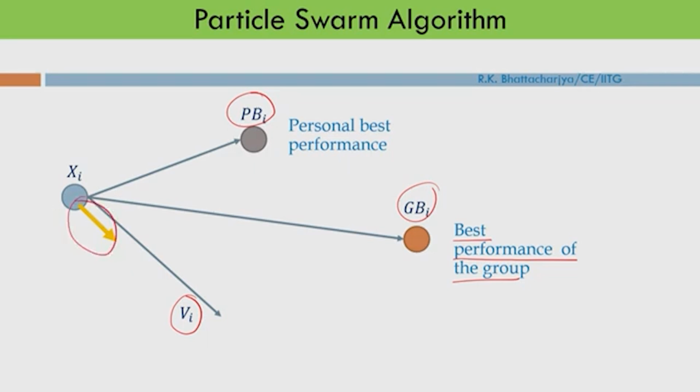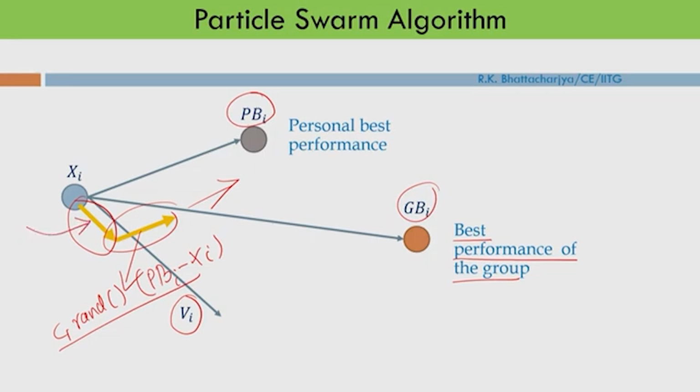Because of inertia, it will initially move in this direction, and then it moves towards its personal best direction, and this part is C1 times a random number times (personal best minus x_i). So, this is its personal best and this is omega v_i, the inertia effect. Then it will move towards the global best, and this is C2 times a random number times (Gb minus x_i).